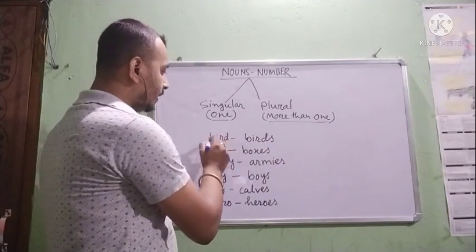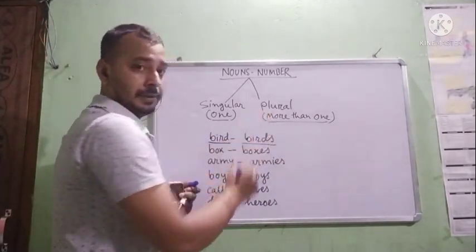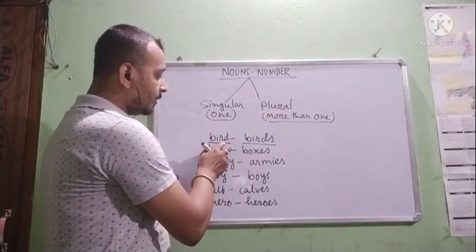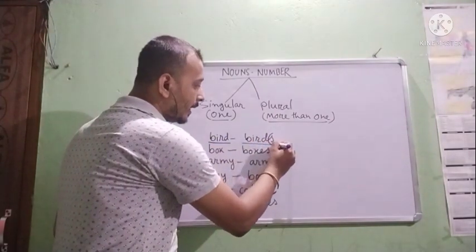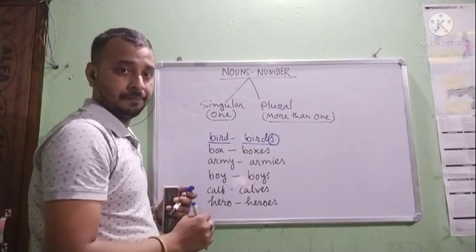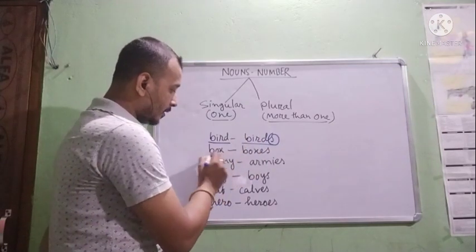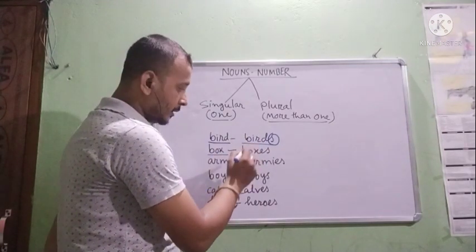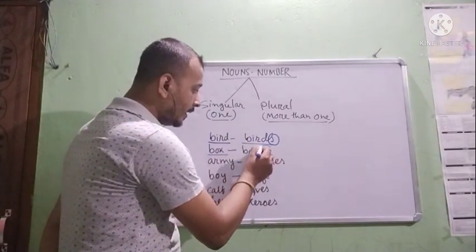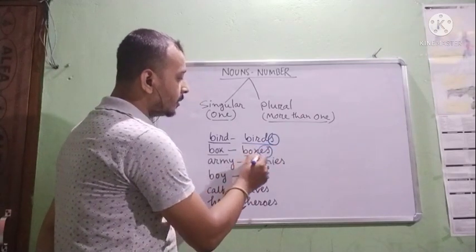Like bird is the singular number, birds plural number. So what is the difference between bird and birds? S is added when it is made plural. Next one, box, boxes. Box is singular and boxes is plural. ES is added to the word box.